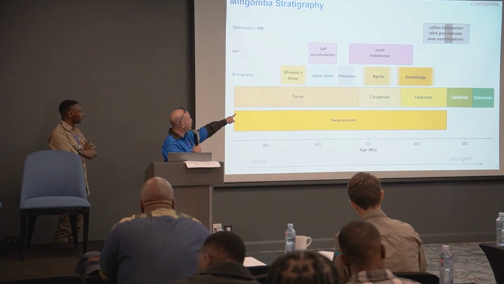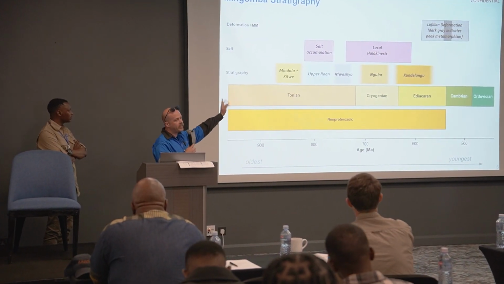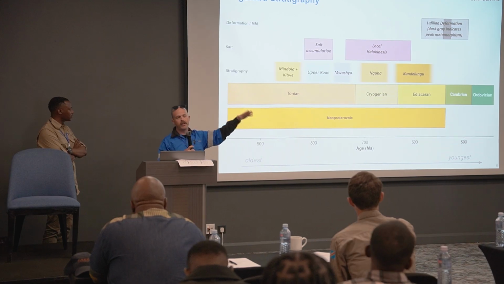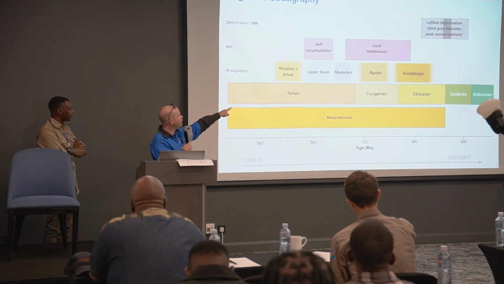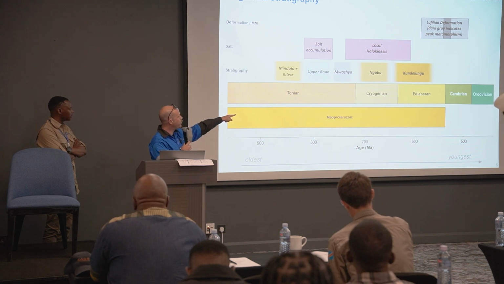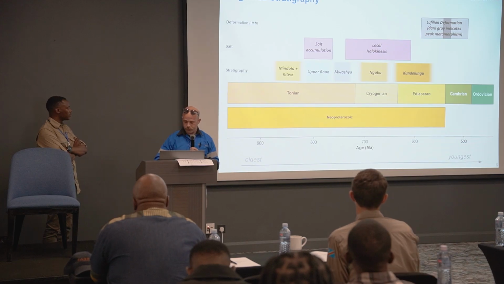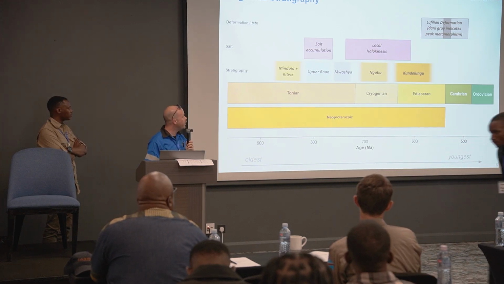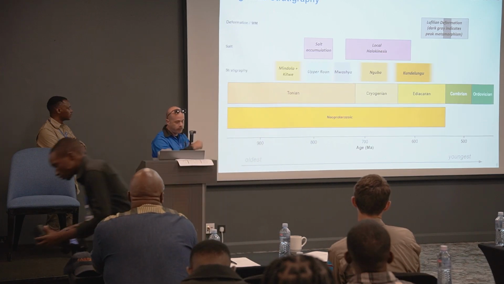Just back in time, those rocks of the Mwasha Nguba and Kundalungu were deposited, like I said, after that accumulation of salt, which we see today as a breccia layer in most deposits, including Mingomba. And they are deposited during a time in which that salt begins to drive up into salt walls, diapirs, other things. That's what the local halokinesis box means, which overlaps in time with the deposition of these sediments, and they end at the timing of the Lufilian deformation or the Lufilian orogeny, which is what Mike just wrapped up his talk talking about in the gray box, which falls around the start of the Cambrian.